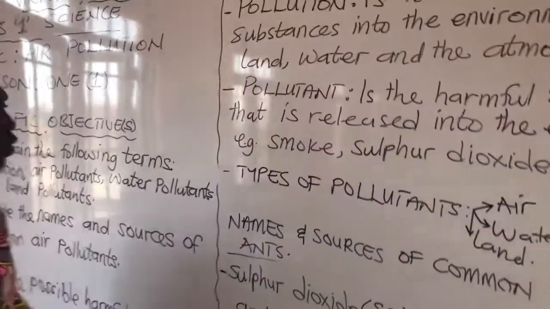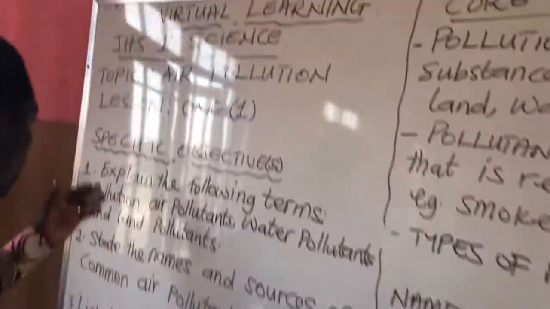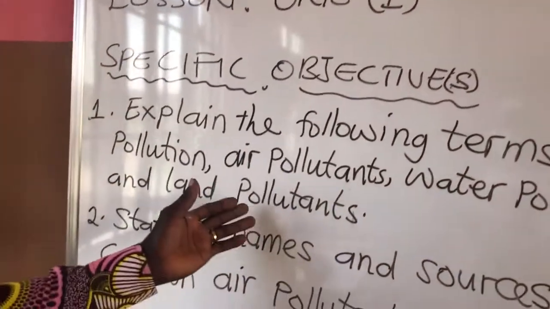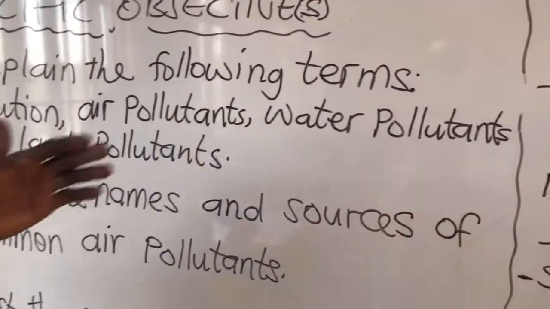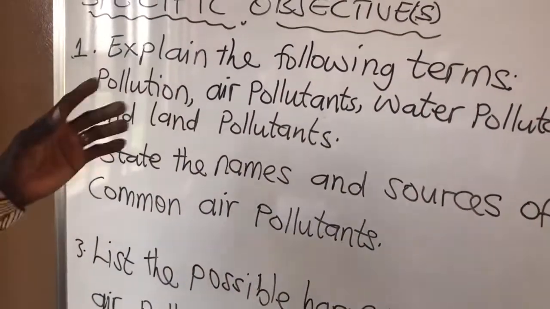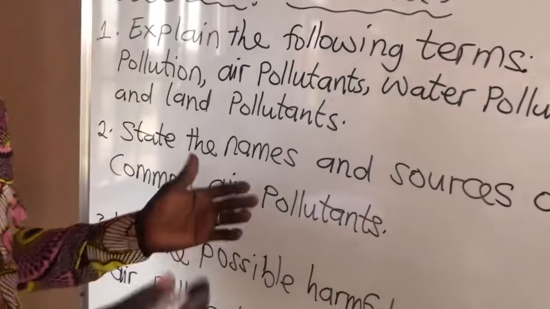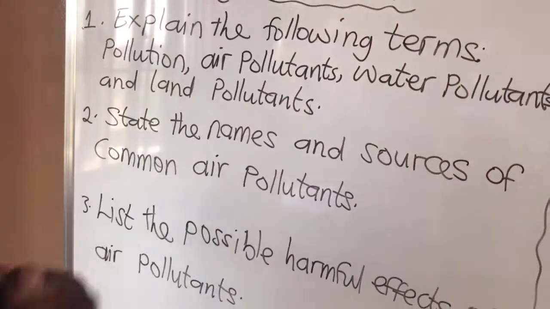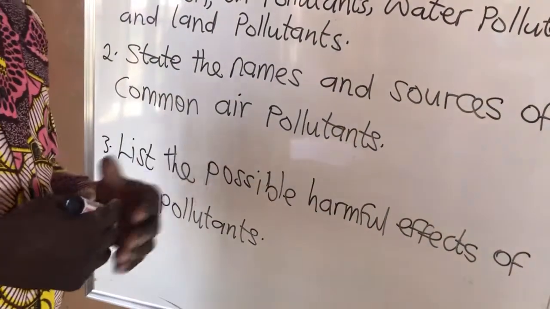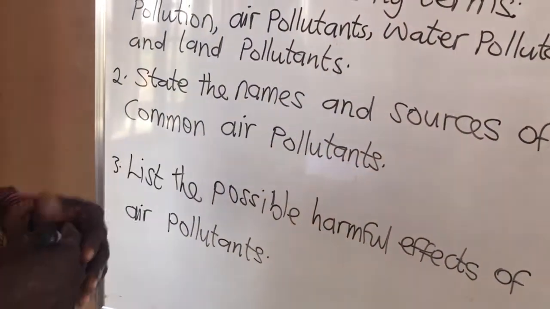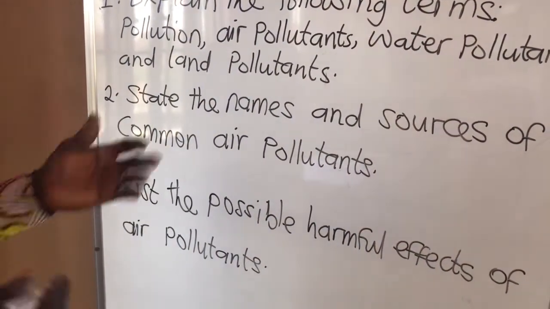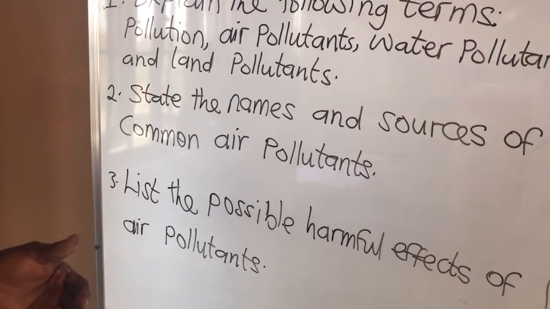Now, to recap what we have learned today, let me quickly look at this. We looked at the following terms: pollution, pollutant, water pollutant, land pollutant, and air pollutant. These are materials that pollute the various bodies of air, water, and land. For water pollutants, an example is DDT. When this chemical is put into the water, it pollutes or destroys the organisms in the water, that is the fish and the rest.